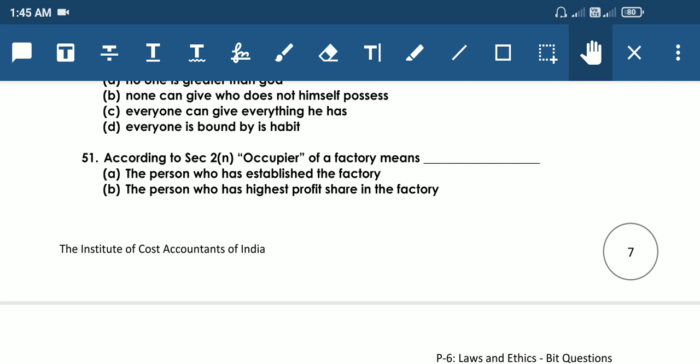For continuation, Laws and Ethics, CMA, Paper 6, bit questions.